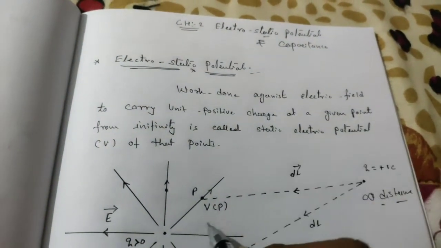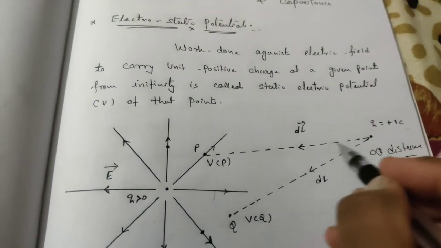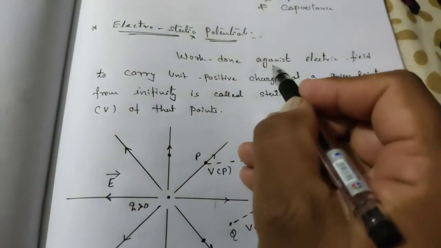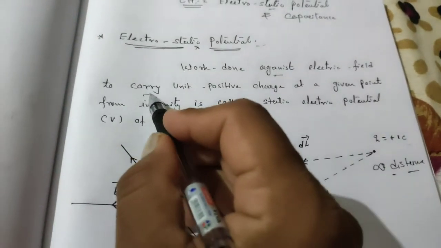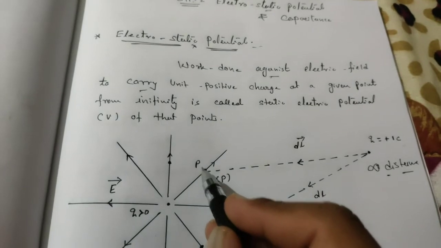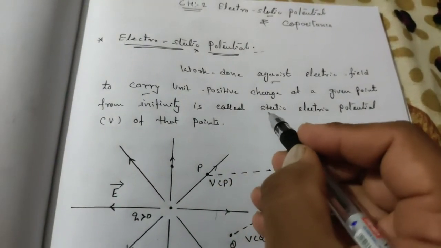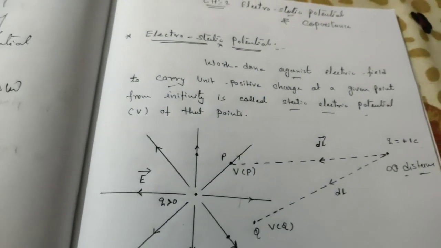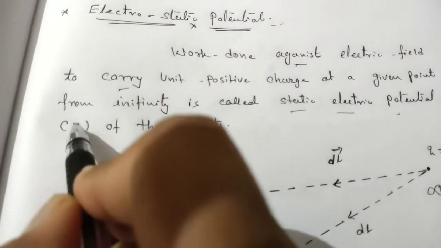The electric field is moving in this direction, and we are bringing this unit positive charge opposite to the electric field. That's why we have the words against electric field. The work done to carry a unit positive charge to a given point, that is point P, from infinite distance is called the electrostatic potential of that point. Electrostatic potential we define by V.